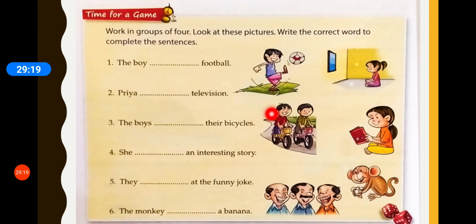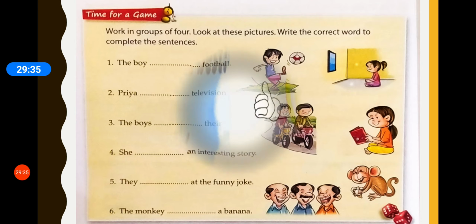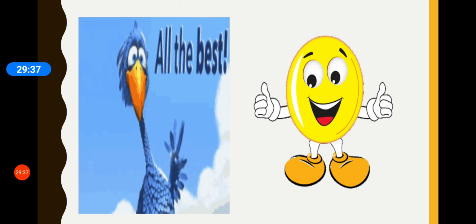The boys dash their bicycles. She dash an interesting story. They dash at the funny joke. The monkey dash a banana. Yes, you have to look at the pictures and take the verbs from the pictures itself. All the best, and I'm sure you can do all of these.